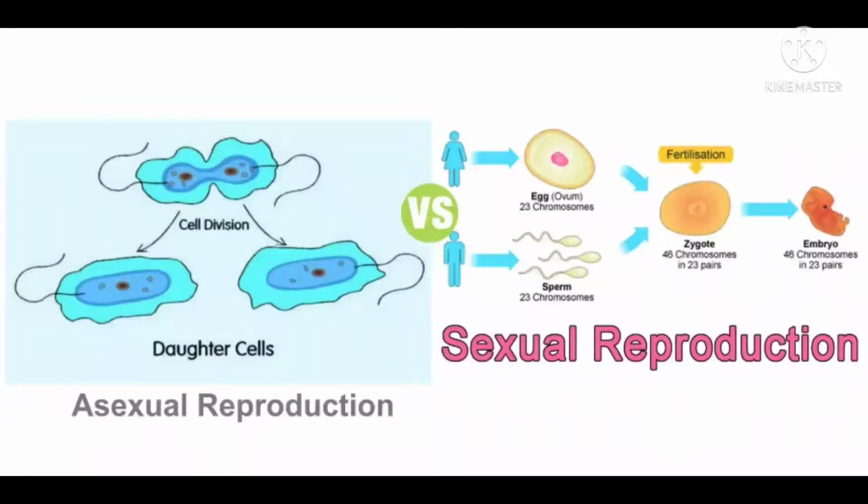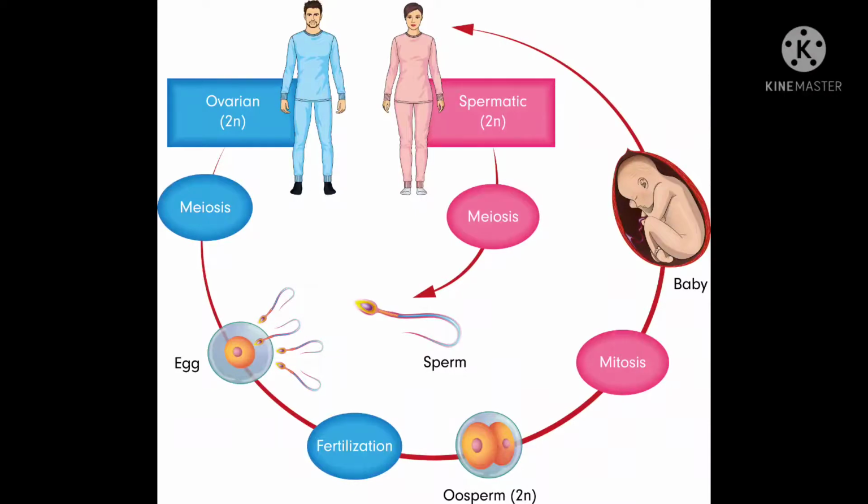In sexual reproduction, two parent organisms produce sperms as well as egg cells, containing half of their genetic information, and these cells fuse to form a new individual with a full genetic set. This process is called fertilization.